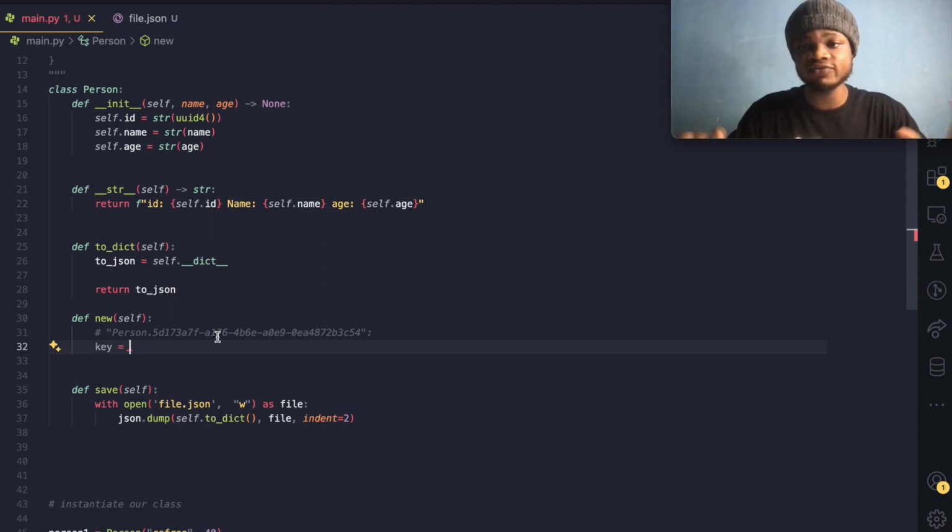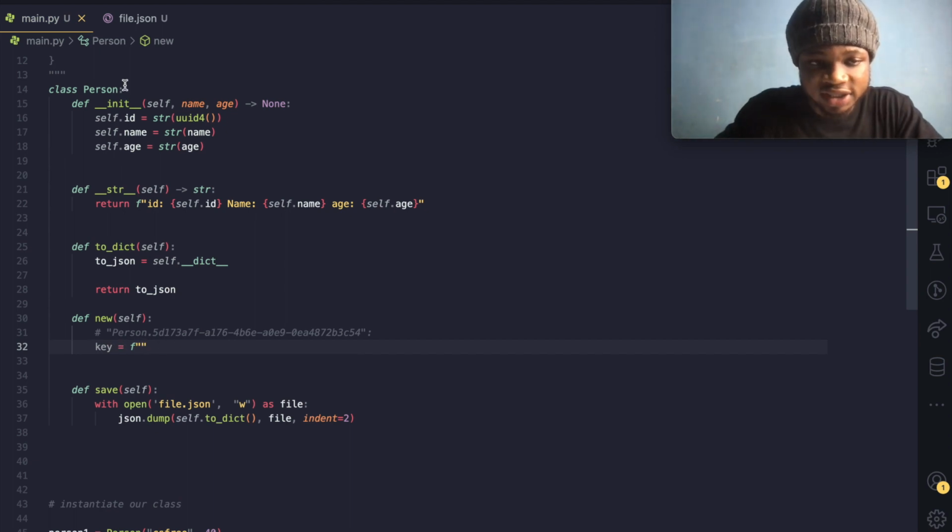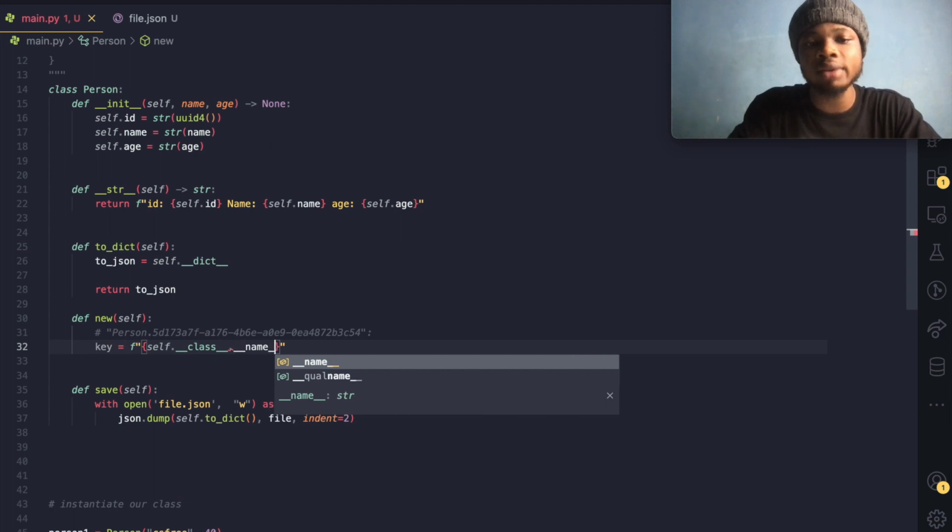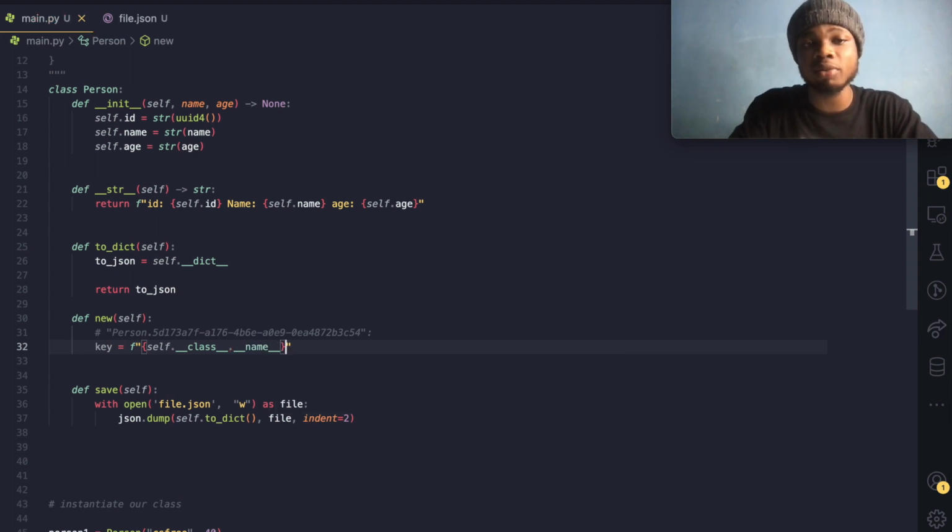So constructing this key is very, very simple. What we can do is pass an f-string. If you look at this, person is the class name. So for us to get the class name, we could just do self.__class__.__name__ to get the name of the class.